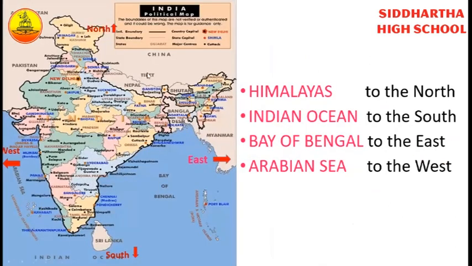Have a look at the map, children. Do you find directions on the map? Yes. In the map, the top always shows the north direction and downwards it is south, the right side is the east and the left side is the west. Right, children?